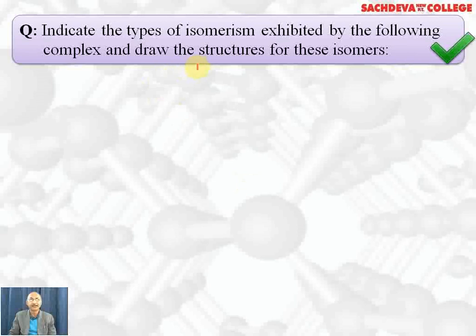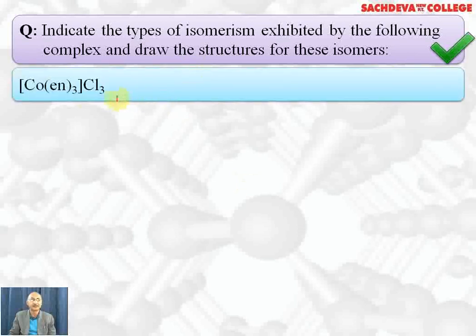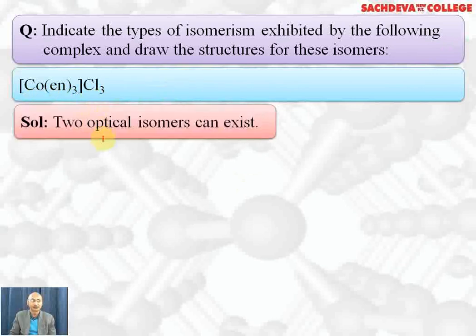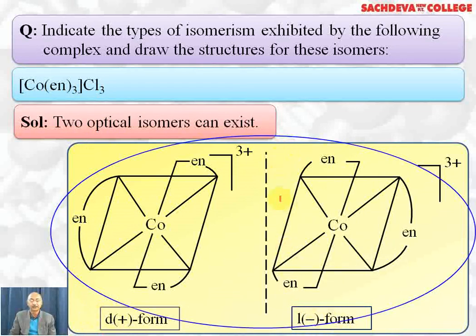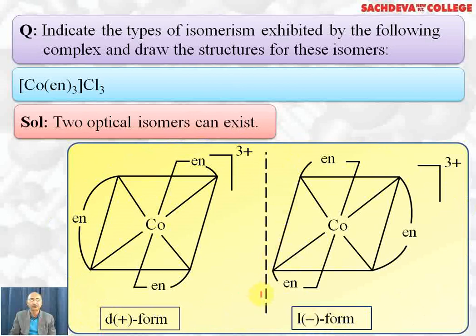Next one, indicate the type of isomerism by this compound. Here we have tris ethane 1,2-diamine cobalt 3 chloride. Here only optical isomerism is possible. We'll have dextrorotatory and levorotatory. Both are mirror images and non-superimposable.